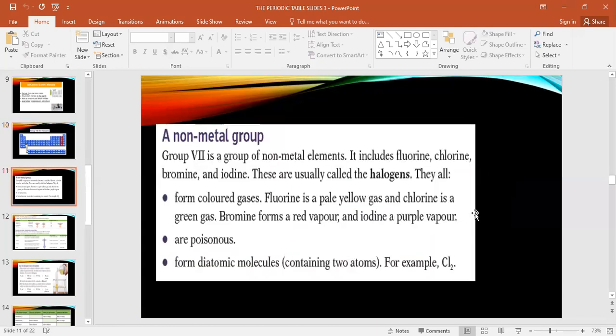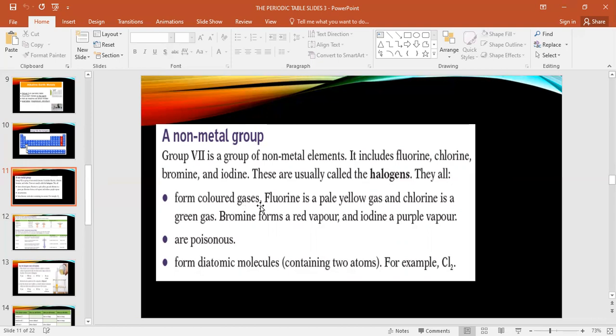Now, they all are non-metal group. Non-metals, you know where they are present? After the zigzag line, so they are all non-metals, on the right side of the periodic table. Group 7 is a group of non-metals. There is no metal. But when they combine with metal, they form salts. It includes fluorine, chlorine, bromine, and iodine. They are usually called halogens. You know why halogens? Salt formation.